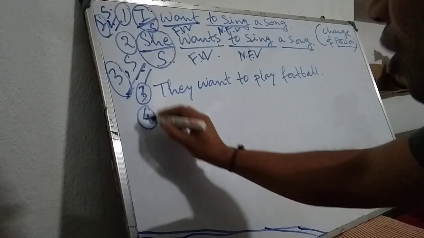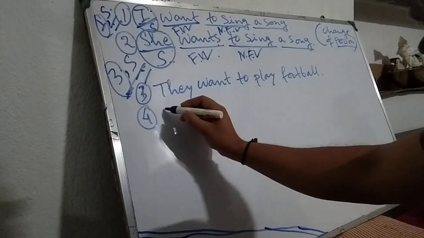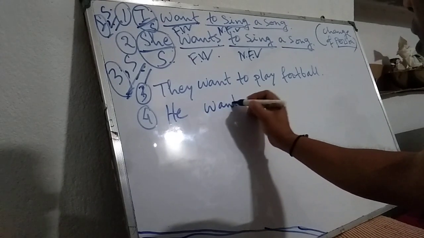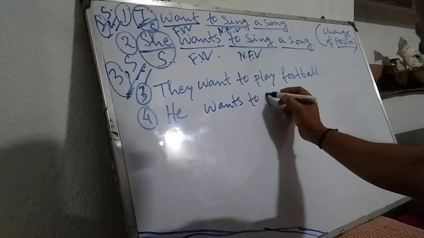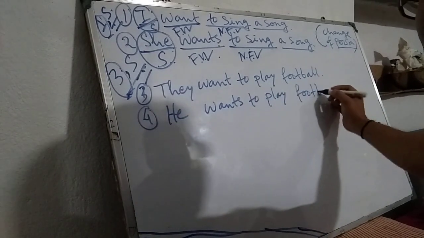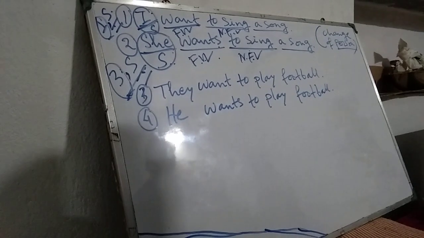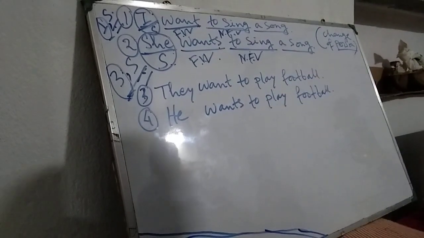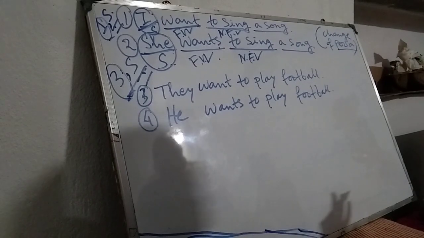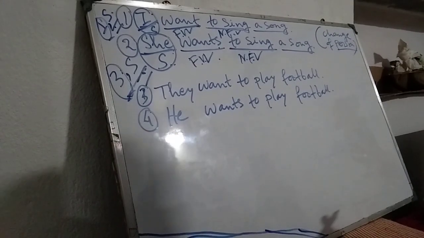Example number 4: He wants to play football. Look here, these two sentences look nearly the same, but only a little difference is there.